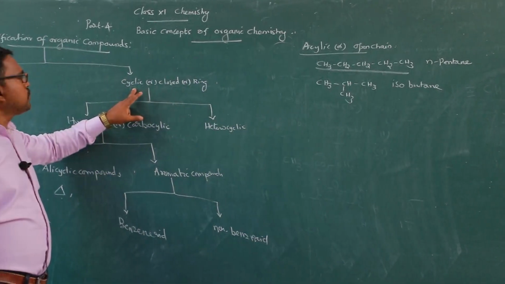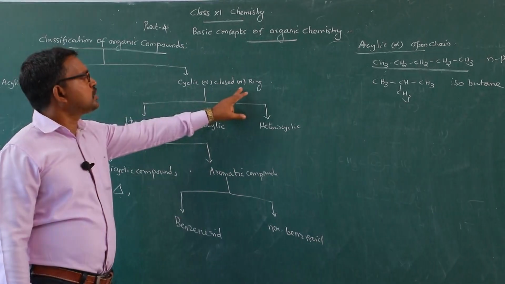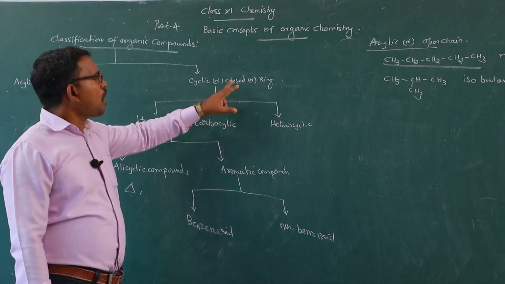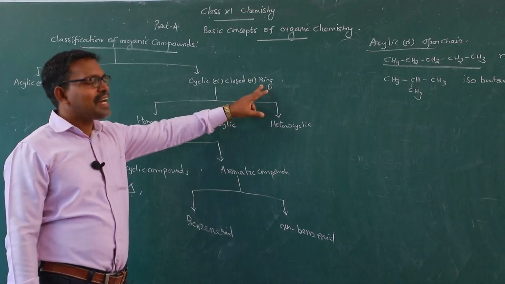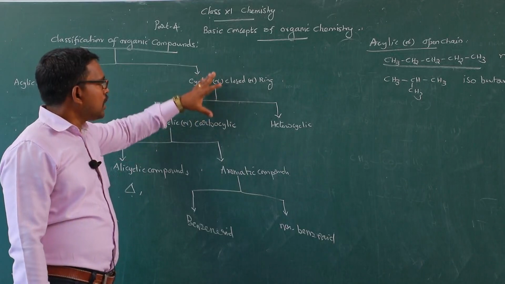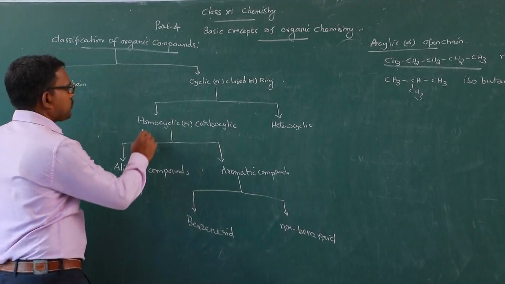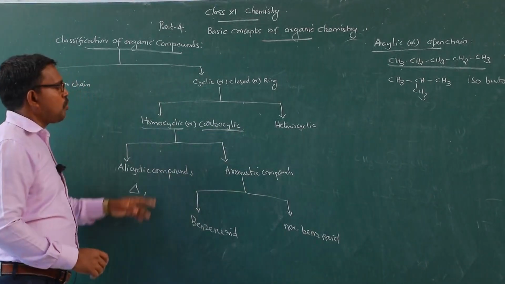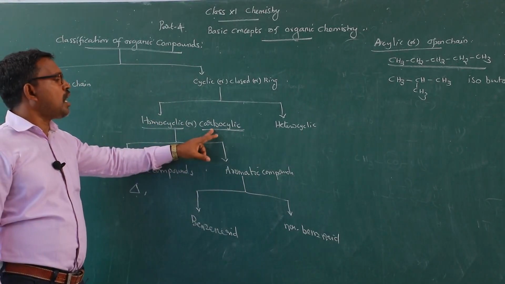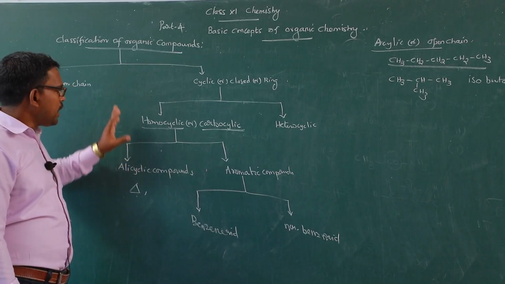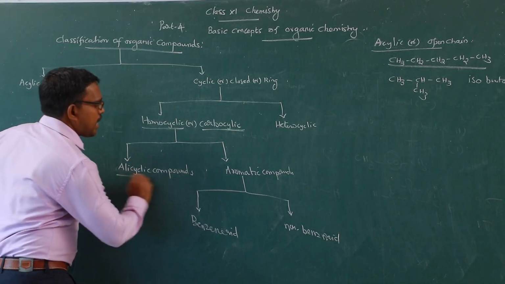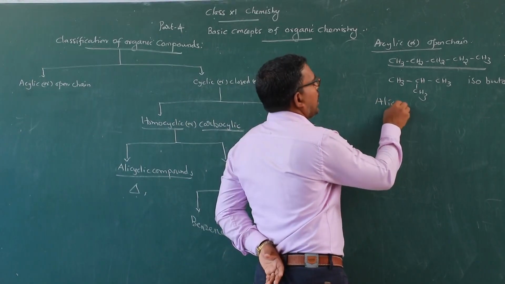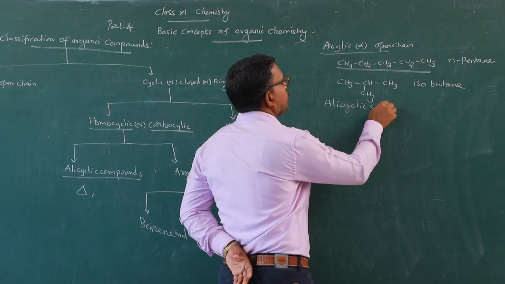The second category: cyclic or closed chain or ring forming compounds. These are further classified into homocyclic compounds or carbocyclic compounds. Under this category, we discuss the alicyclic compounds.